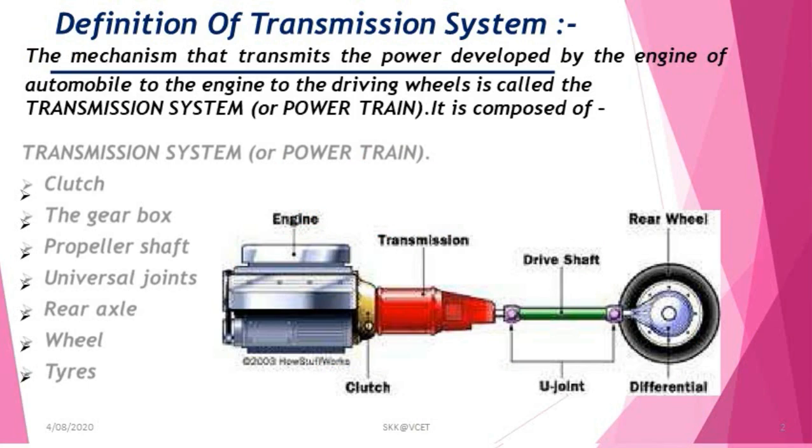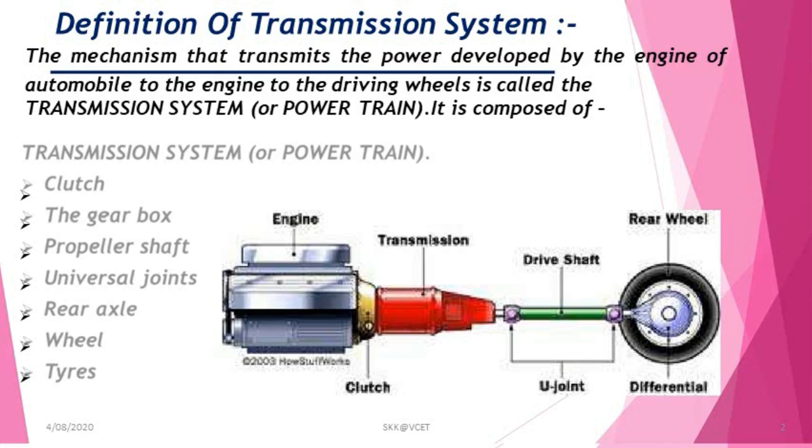The definition of transmission system: the mechanism that transmits the power developed by the engine of an automobile to the driving wheels is called the transmission system, or also the powertrain.